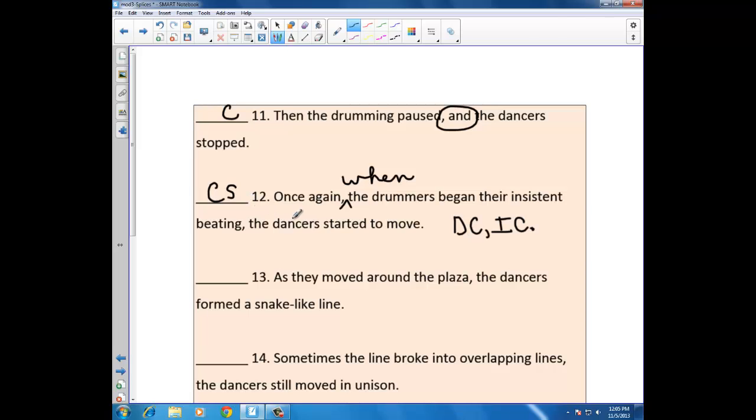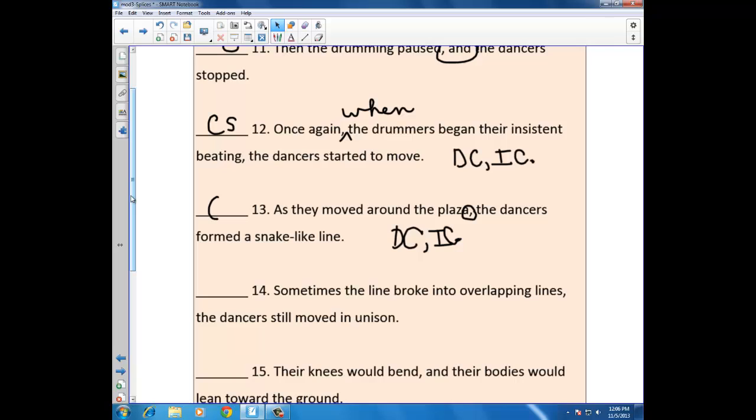As they moved around the plaza, the dancers formed a snake-like line. Let's look at this comma. Do we have a comma splice? As they moved around the plaza. Is that independent? It is not. What you have here is a dependent clause connected to an independent clause, and we know that that is a correct move. So this is not a comma splice. That is, in fact, a correct sentence. As it is, we don't have to do anything to it.